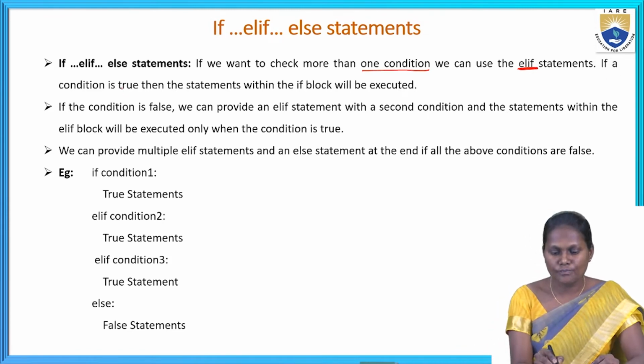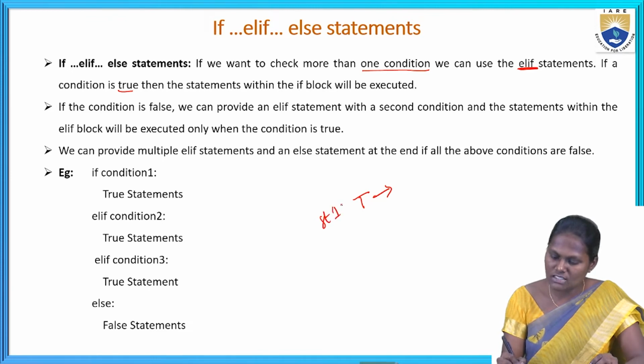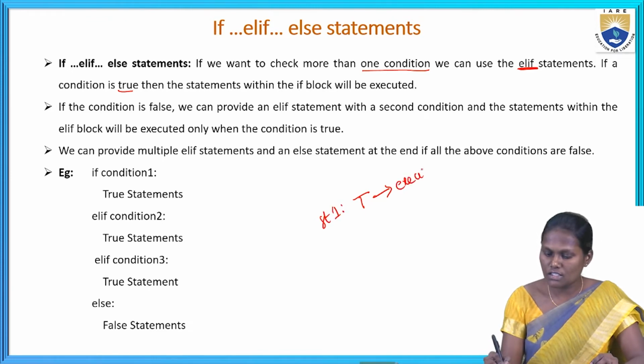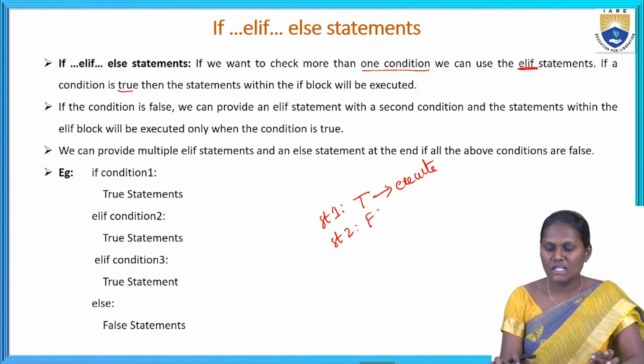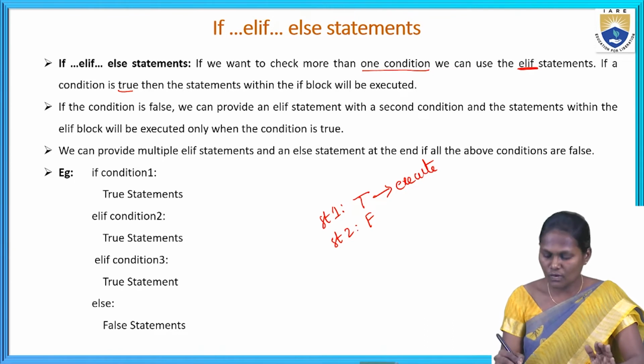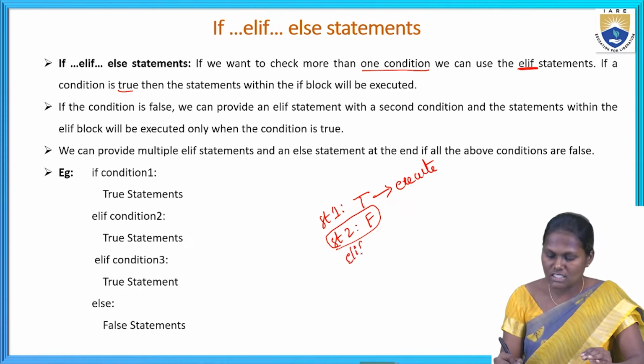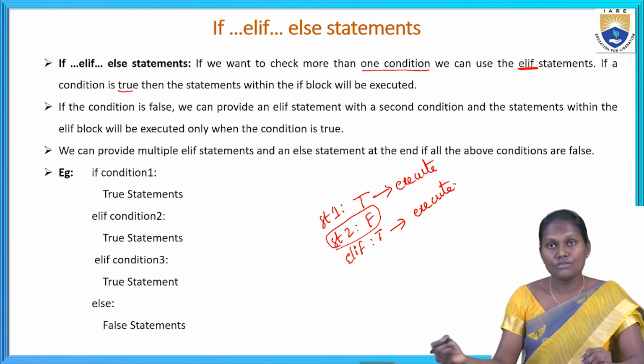If a condition is true, then the statement within the block will be executed. For example, if statement 1 is true, then it goes for execution. If the condition is false, for example if the first statement is false, we can provide an elif statement with a second condition, and the statement within the elif block will be executed only when that condition is true.